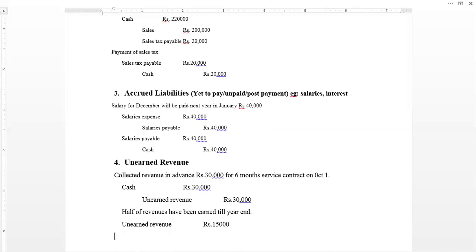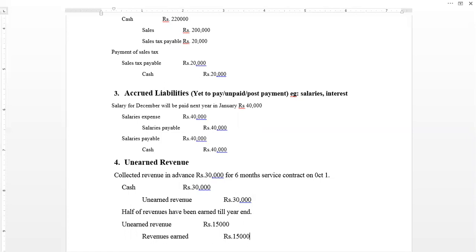And what will be the credit? Credit will be actual revenues that will go to the income statement. So revenues earned, or simply revenues. This is the revenue. This will go to the income statement, and unearned revenue is the liability. This will go to the balance sheet. So revenues earned rupees 15,000.